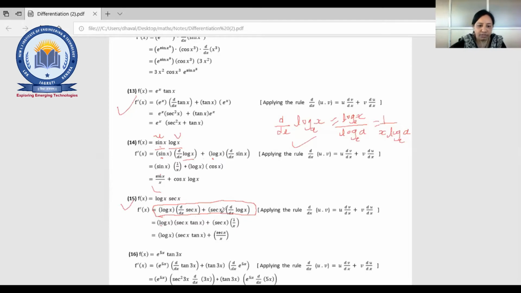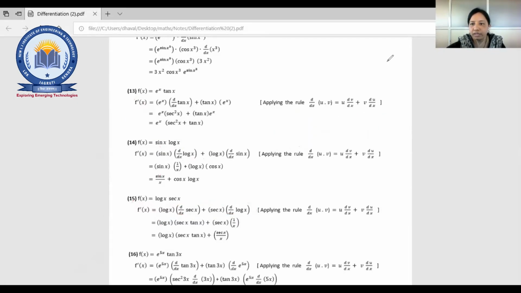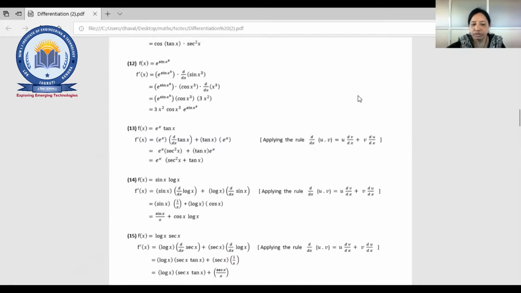Okay. Now, another one is e raised to 5x into tan 3x. Just do it yourself. Okay. I'll scroll down a little bit. I'll write it down again. e raised to 5x into tan 3x.